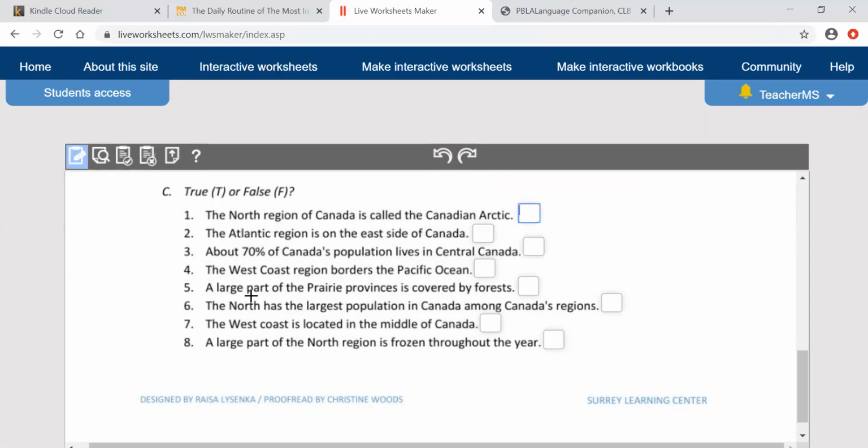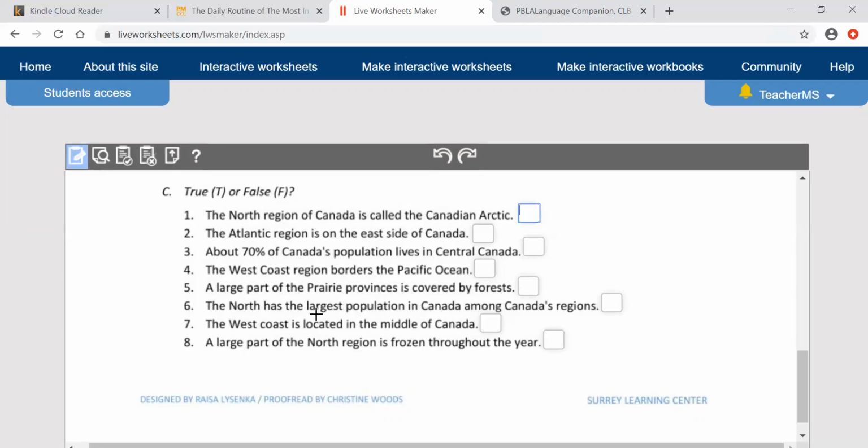Number five, a large part of the prairie provinces is covered by forests. Remember, forests are lots and lots of trees. Six, the North has the largest population among Canada's regions. Remember, population means how many people.